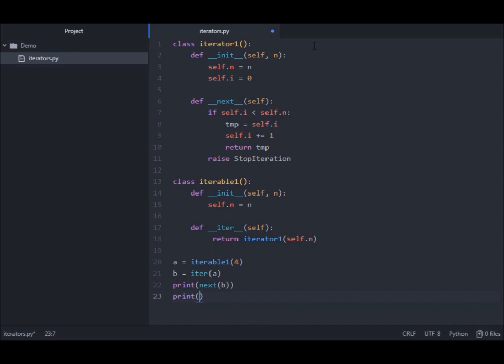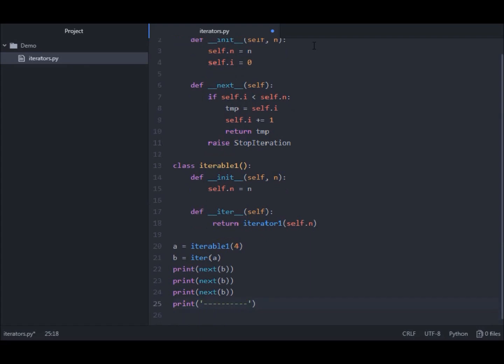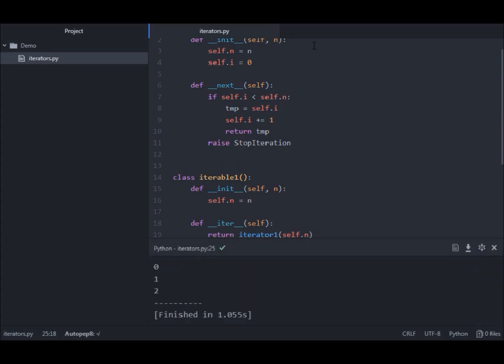And again. And another one. Now let's have a line for the rest. Let's save it and see how it works. I don't have any mistake. Okay, so you see the first elements 0, 1, 2, and things are going on as you use the function next. That's perfect up to now.